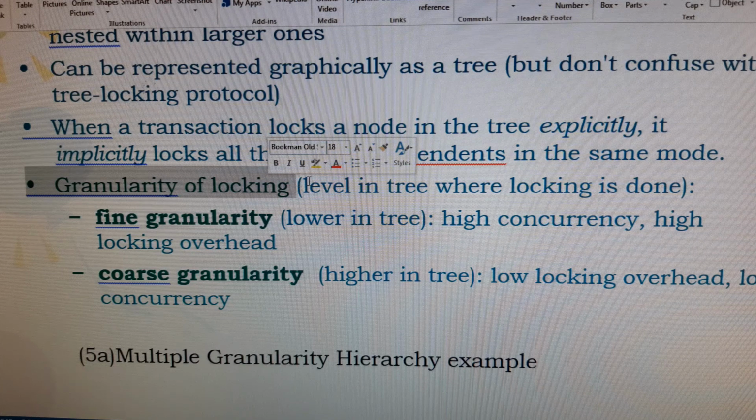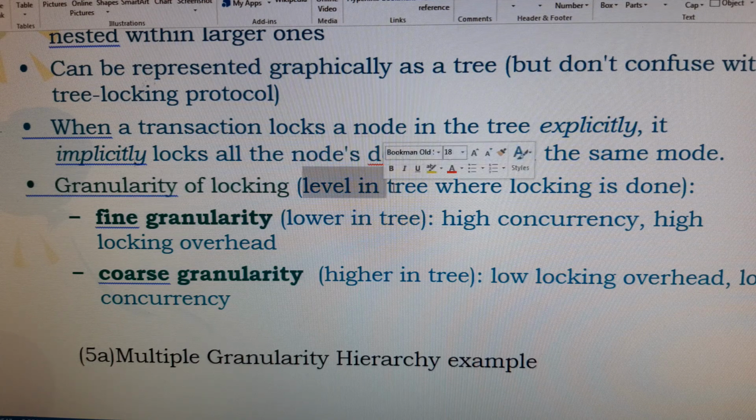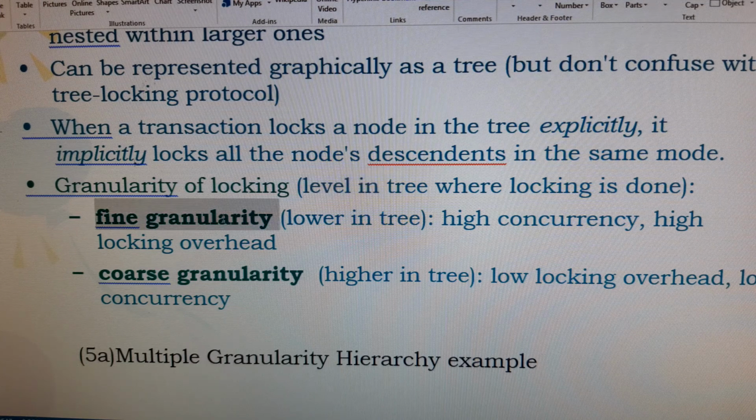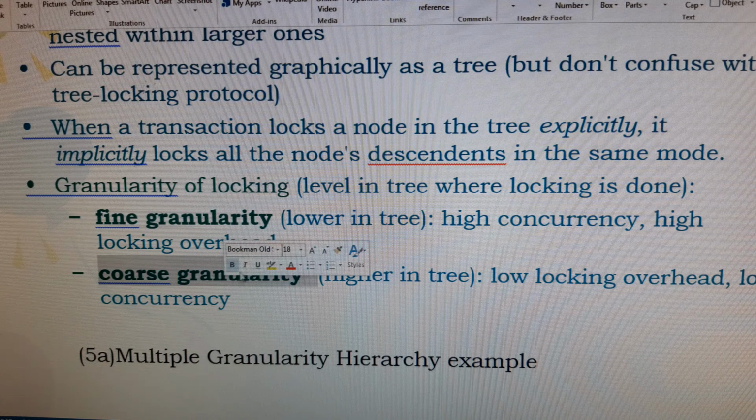Here, granularity means you can define multiple levels. You can define the levels in the tree, either in the form of root or parent or children or siblings or leaf level nodes. Likewise, you should define the levels. Here, two types of mechanisms are there. One mechanism is called fine granularity, and the second mechanism we are going to call coarse granularity. So what is fine granularity?